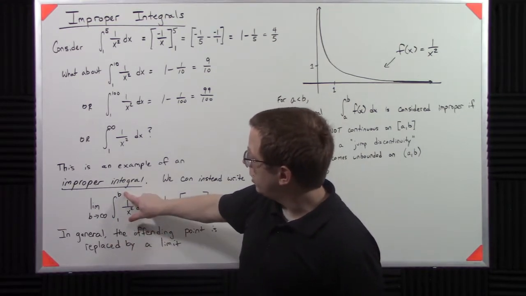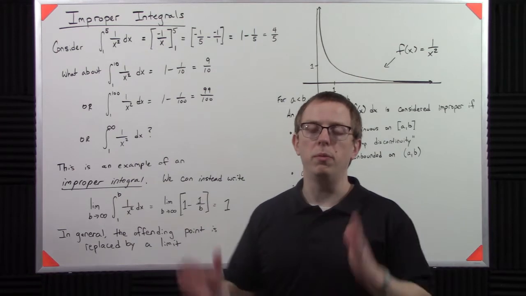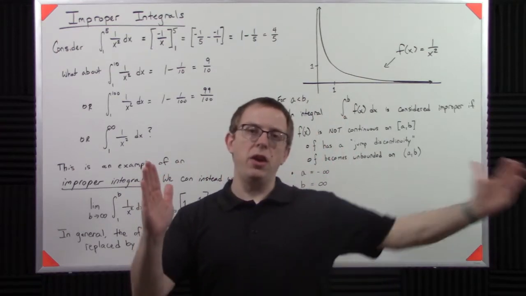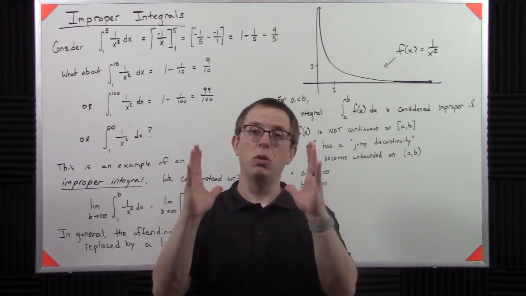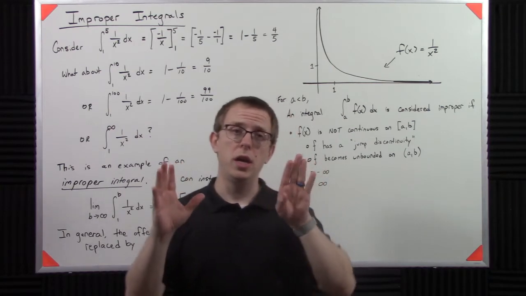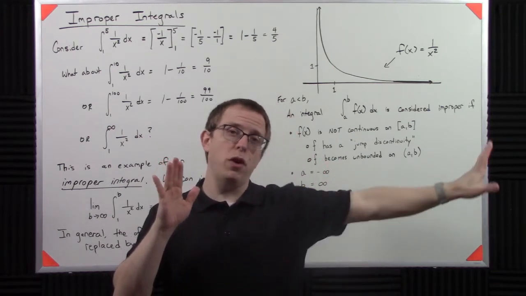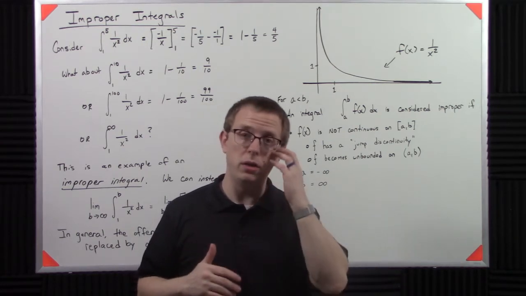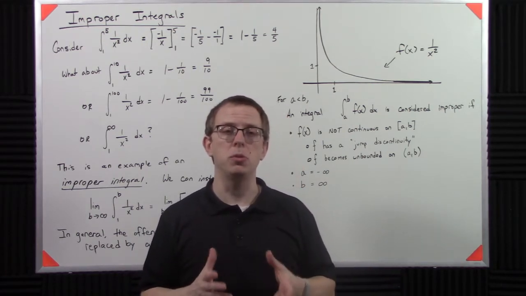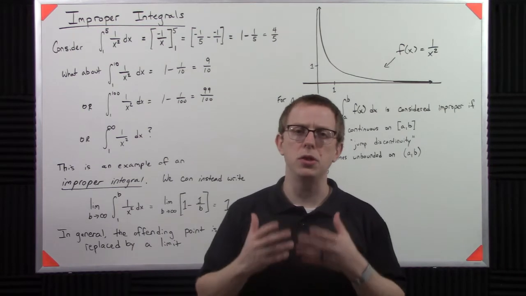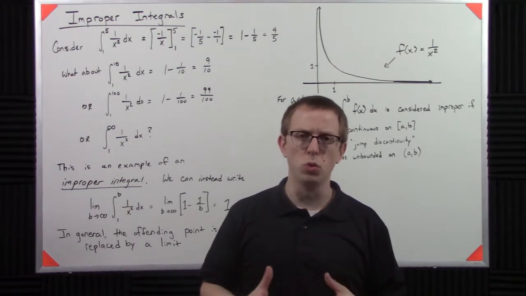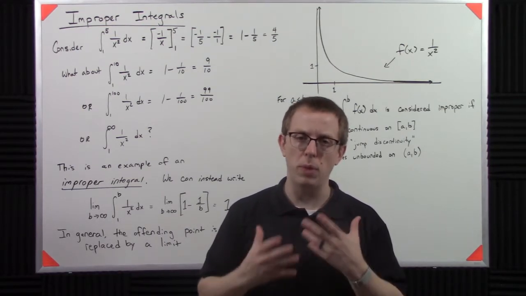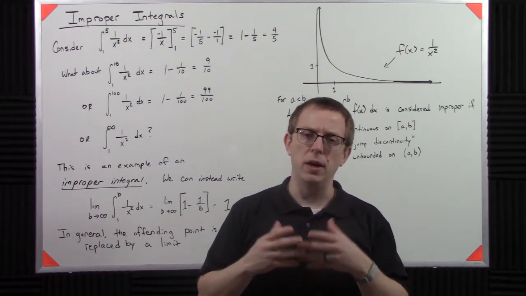You take 1 to an arbitrary number and you take the limit of that number. So you sort of think of the integral really like a function, and you want to take the limit of that function out to positive infinity. And it's a perfectly reasonable and okay thing to do in calculus, because all that calculus is doing is developing a series of rules about how functions behave and how they interwork with each other.